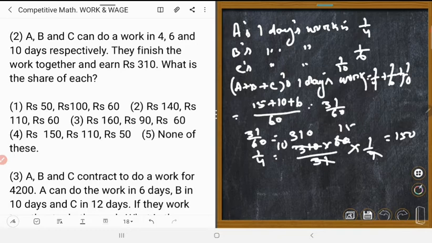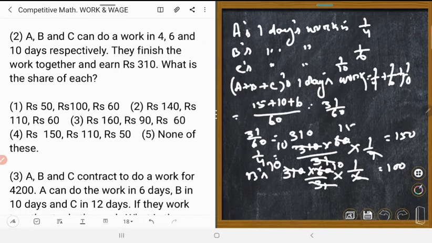A's amount is 150. Then again B's is 310 into 60 upon 31 into 1 upon 6, so 10 times 10 is equal to 100 rupees. So B is 100 rupees.